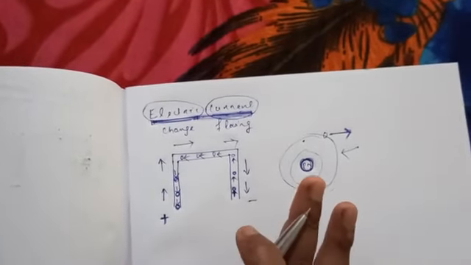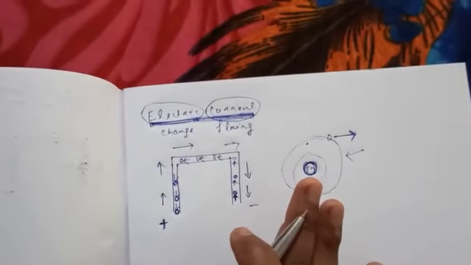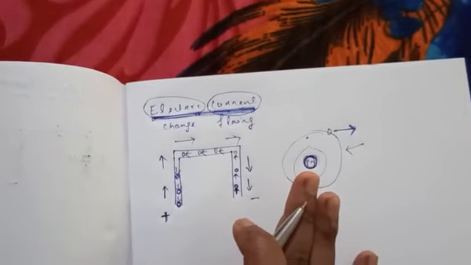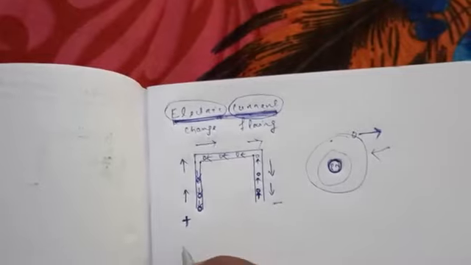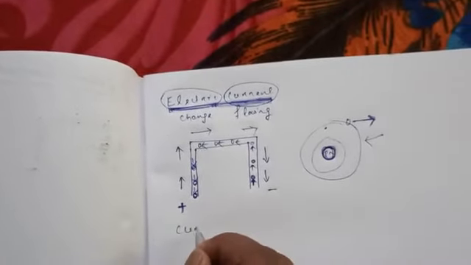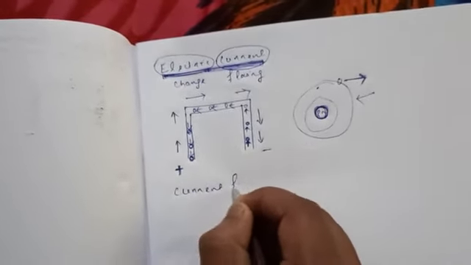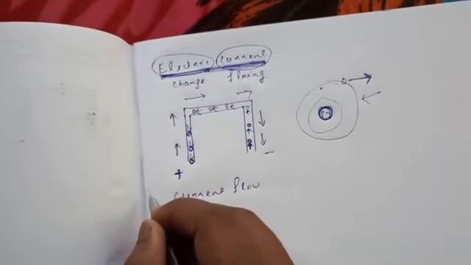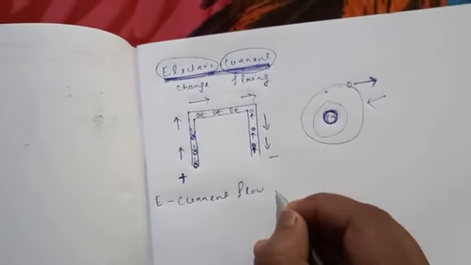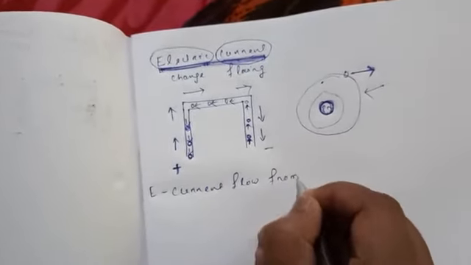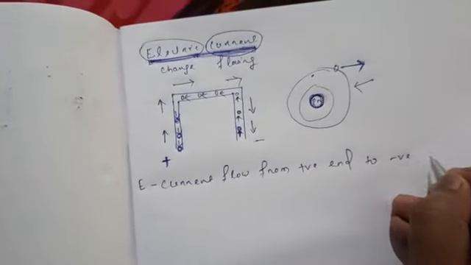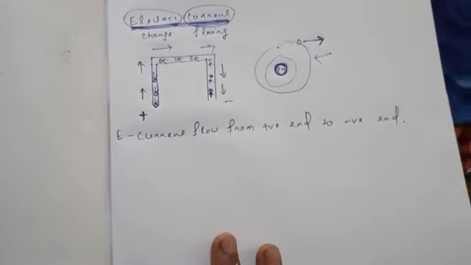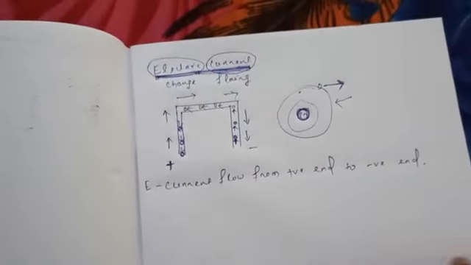Whoever cannot understand, then try to listen to my words again. Understand? So we can understand better. Now we can say that electric current flows from the positive end to the negative end. Understand? Now I will define electric current.